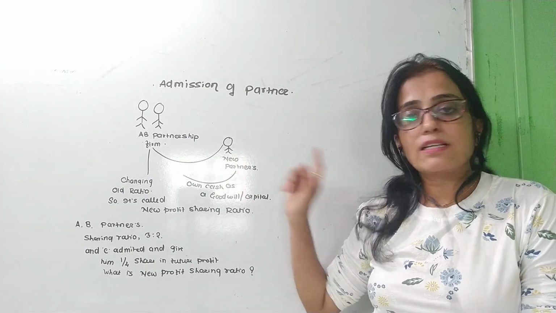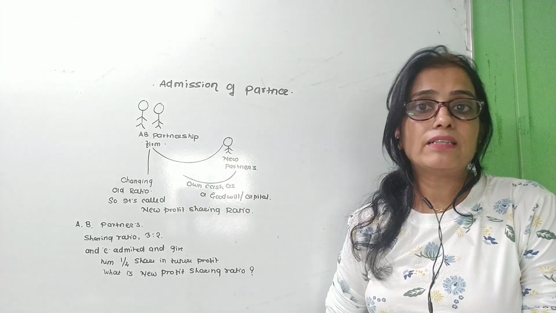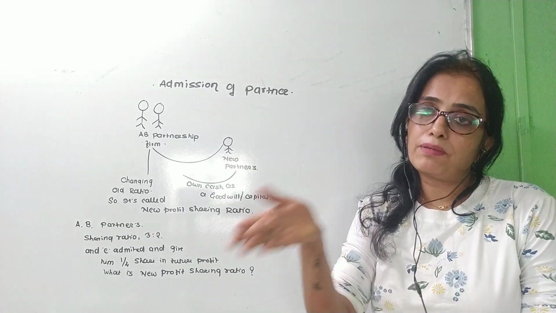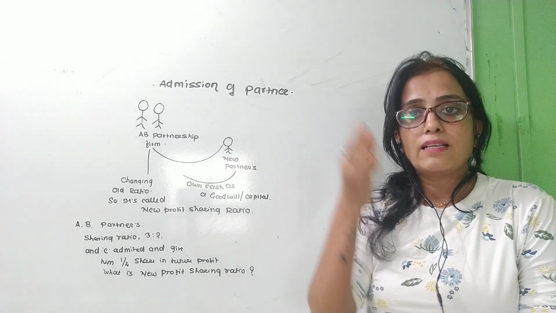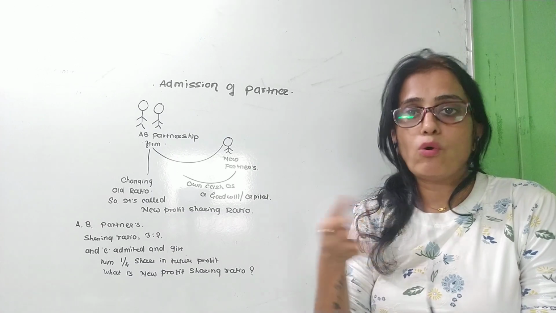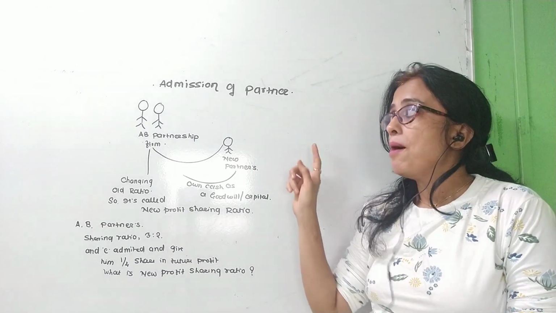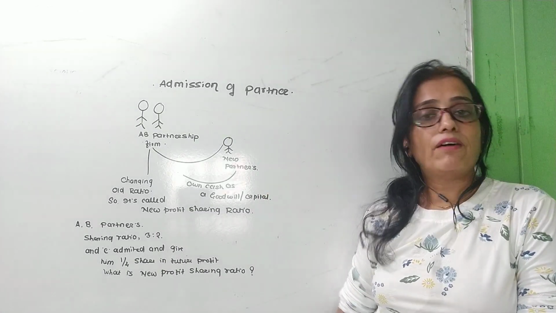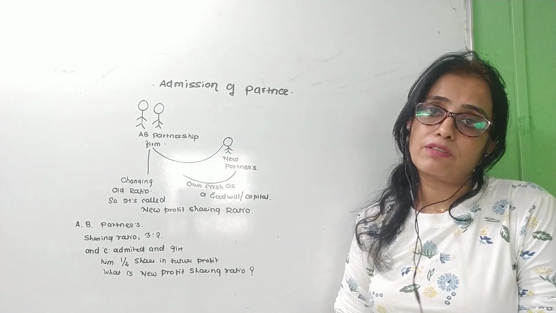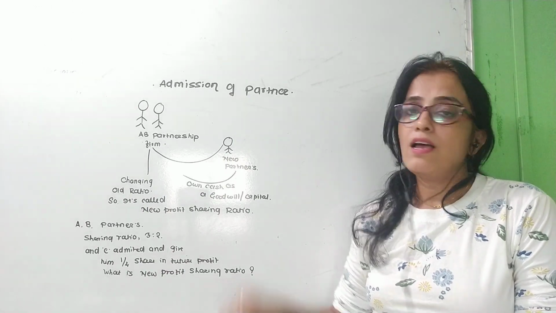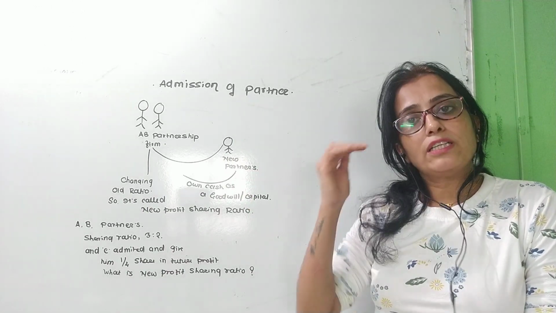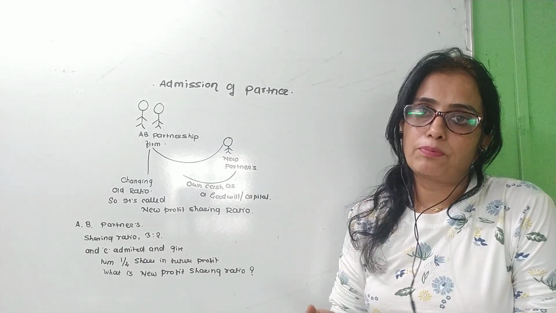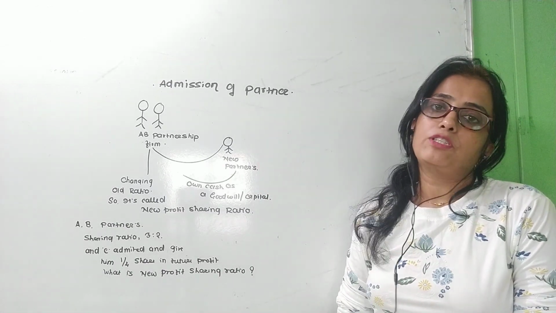Okay, so the risk is divided amongst three partners. Before entering the third partner, the risk is shared between two old, or existing, partners, but after admitting the new partner, the risk will be shared with the third partner. So to reduce the risk and to earn more profit, they require the admission of a partner.